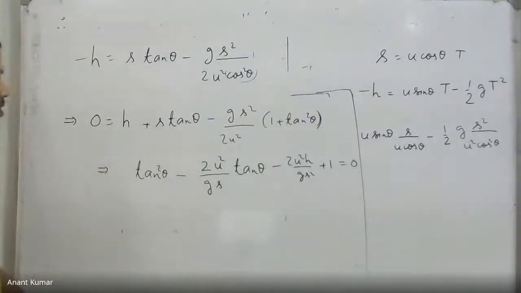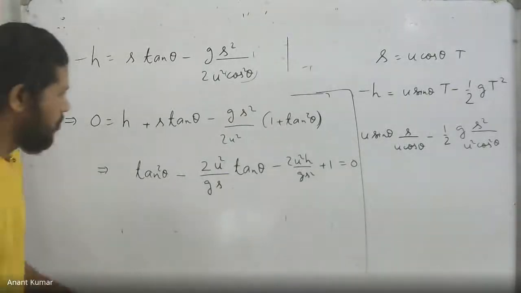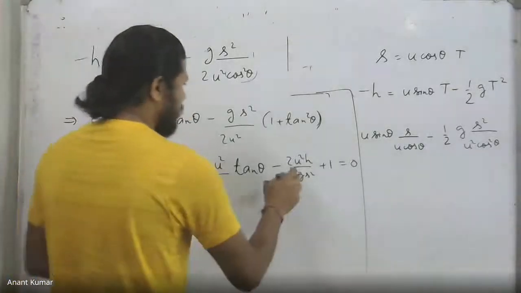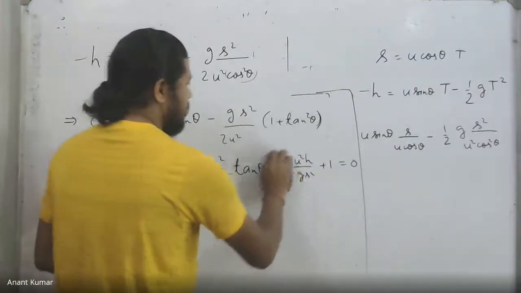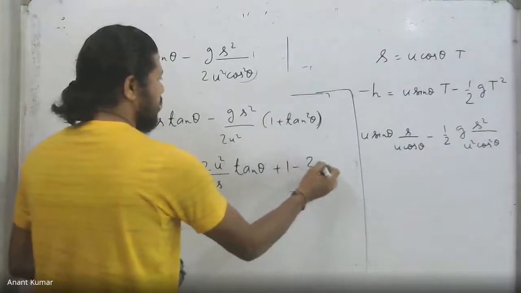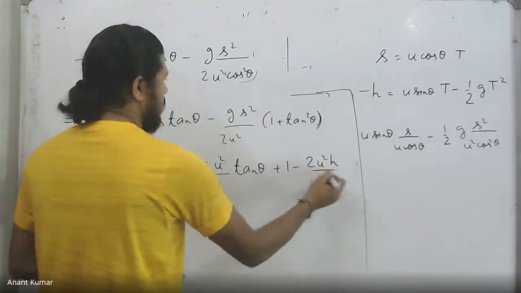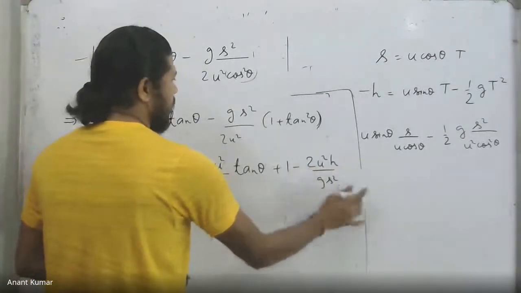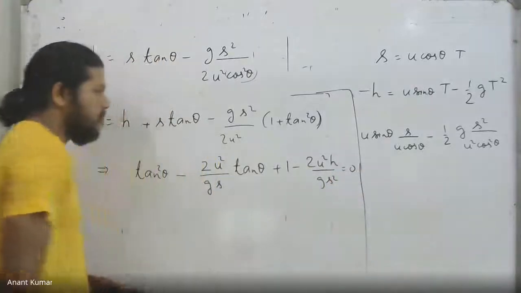Okay. And so we get a quadratic in tan theta now. If you wish, I can write it in a slightly different form. I just write 1 first, and then finally 1 minus 2u square h by gs square equal to 0. That is the equation that we've got finally.